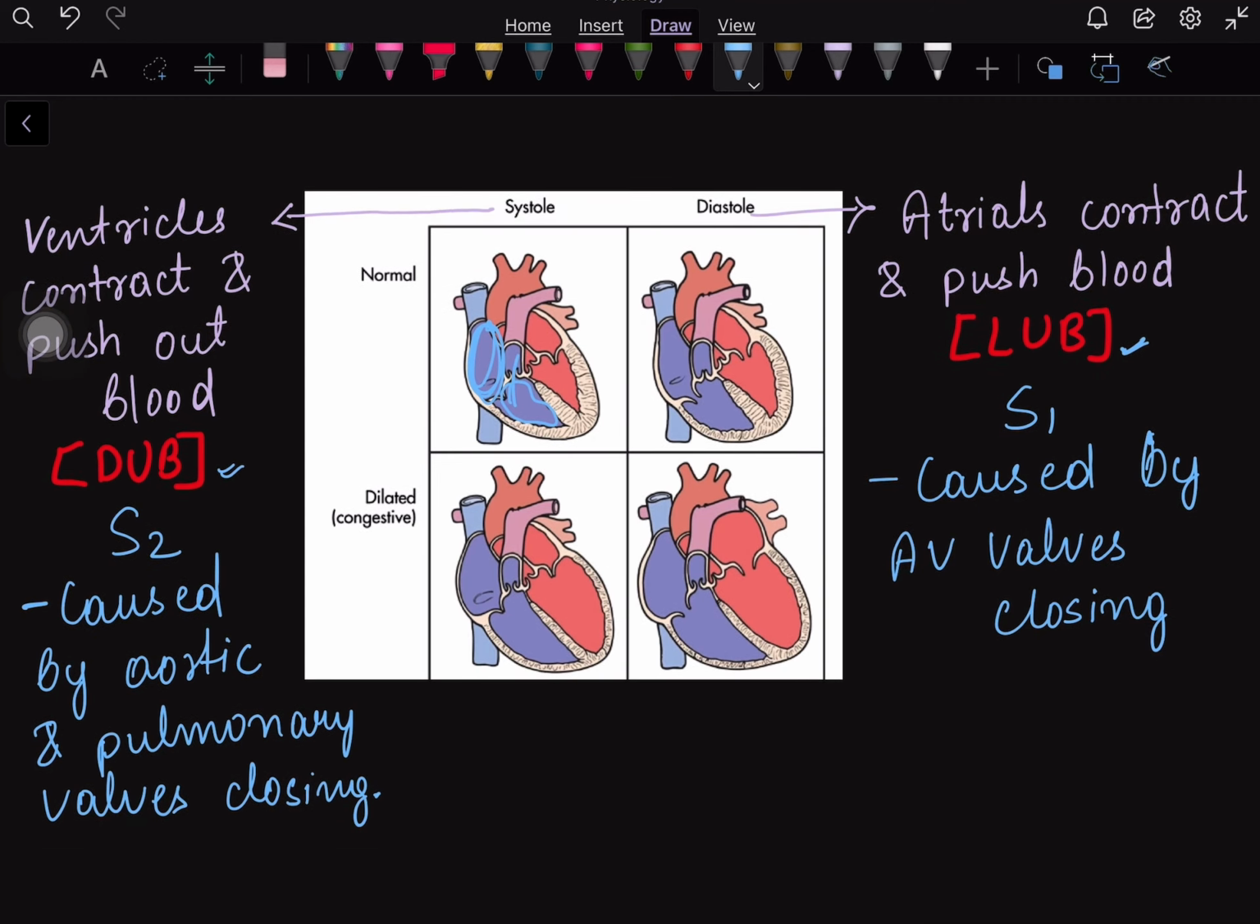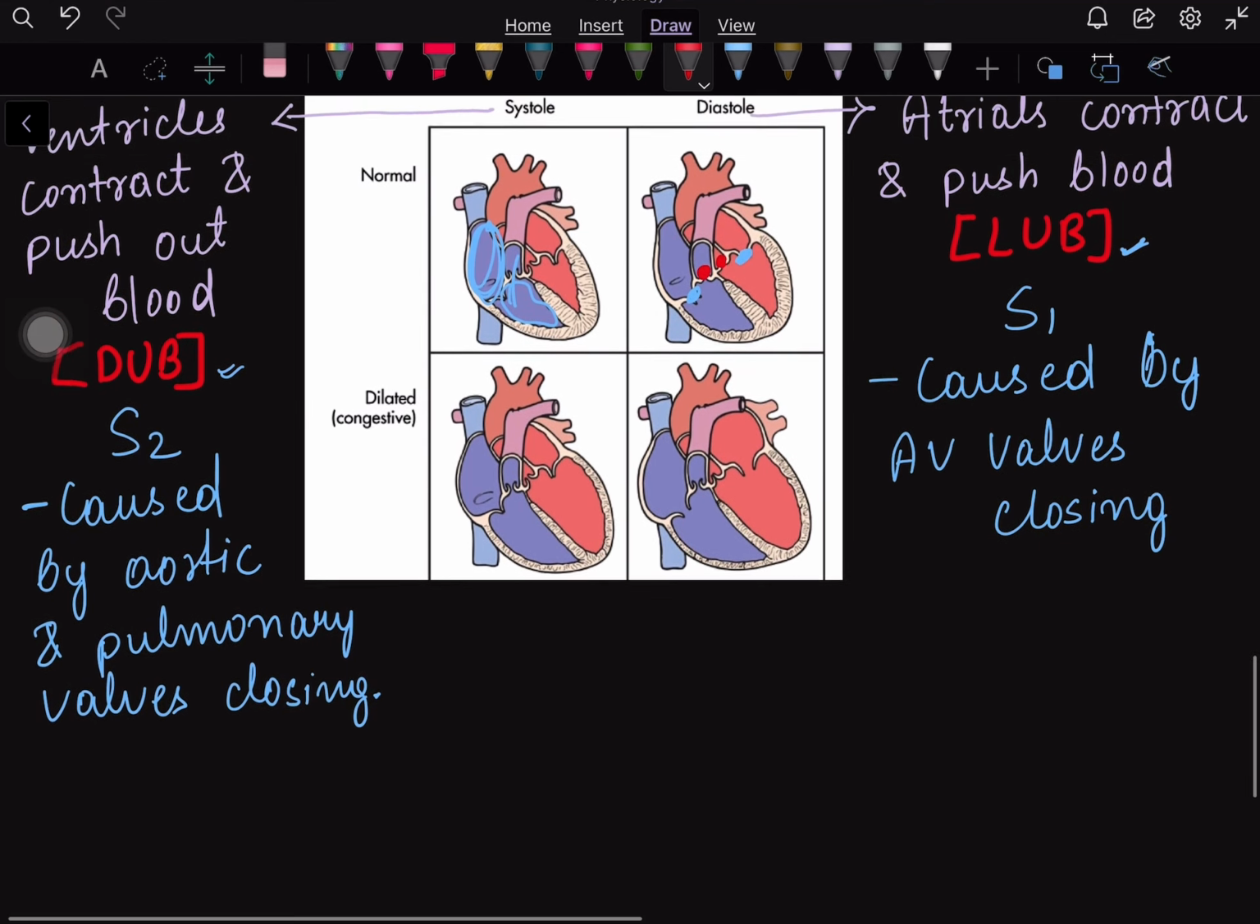Mainly the lub is known as S1, caused by the AV valves closing. Where are the AV valves present? In between the atria and the ventricles. Here we can see the AV valves. And S2 is caused by the aortic and the pulmonary valves closing. Where are these present? We can find them here. This is the pulmonary valve and this is the aortic valve. These are known as the semilunar valves.